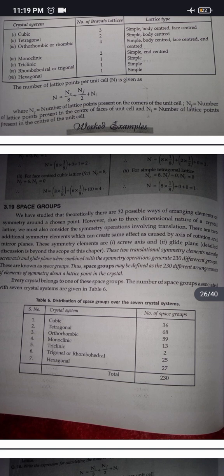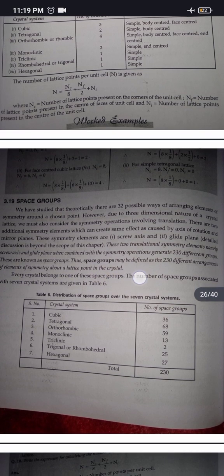These two translatory symmetry elements, namely screw axis and glide plane, when combined with the symmetry operations, generate 230 different groups. These are known as space groups. The space groups may be defined as the 230 different arrangements of elements of symmetry about a lattice point in the crystal. Every crystal belongs to one of these space groups. The number of space groups associated with seven crystal systems are given in table 6.